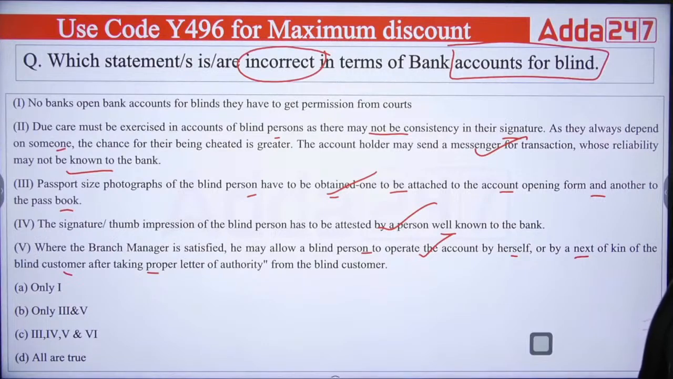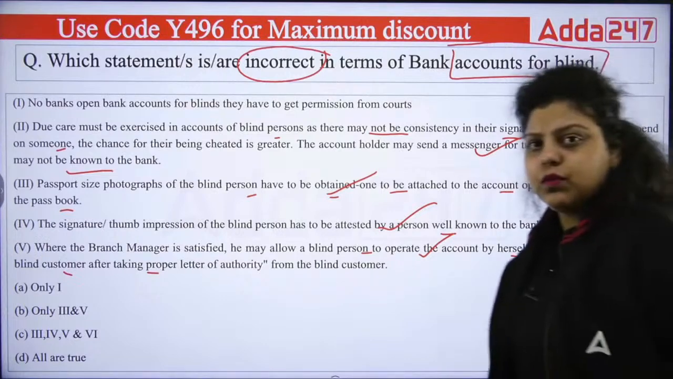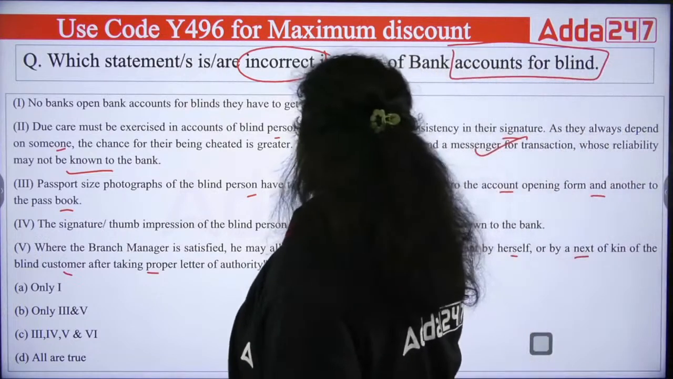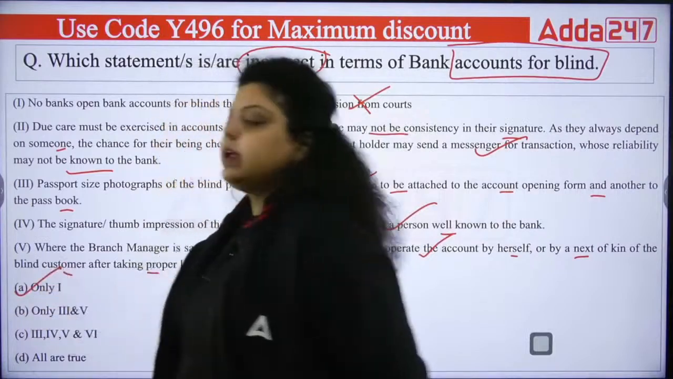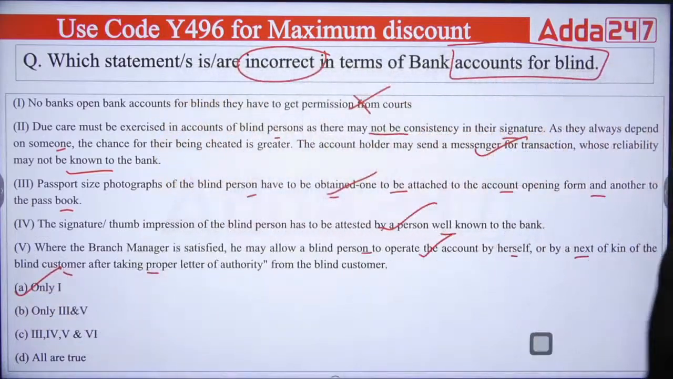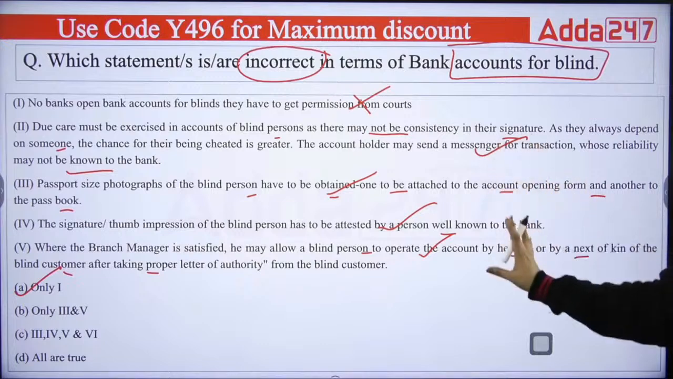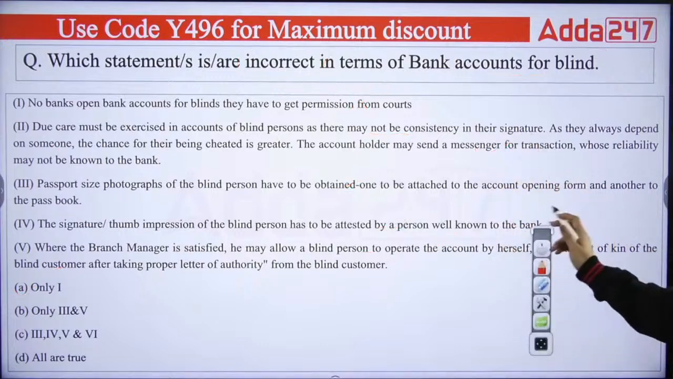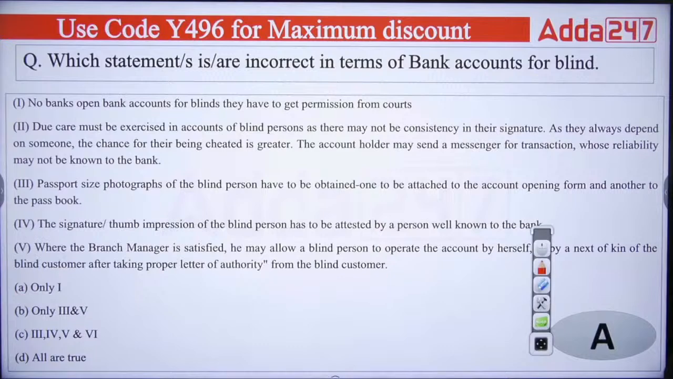But in the case of the first, no bank opens bank accounts of blind persons, they have to get permission from the courts. This is not true. So the right answer will be your A option. They do not have to go to the court and ask for approval, right? Simply they can directly open the account of a customer, but with due care. So the right answer for this question will be your A option.